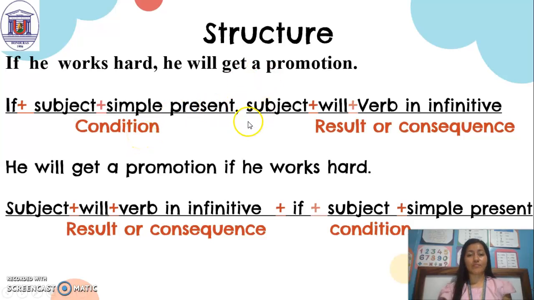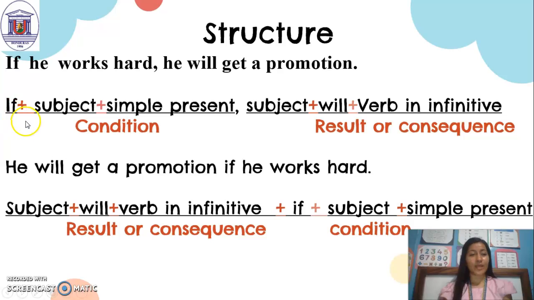Then we have, comma, subject, he, plus will, plus the verb in infinitive, get. And then we have the complement, a promotion. Here, this part after the comma is the result or consequence of the sentence.